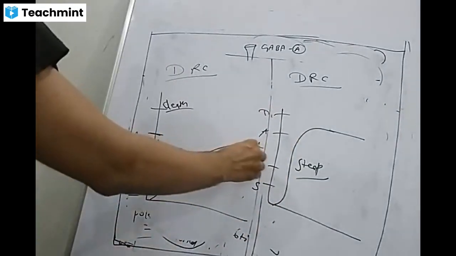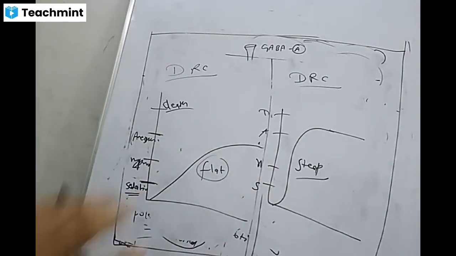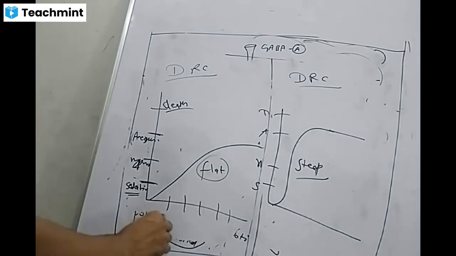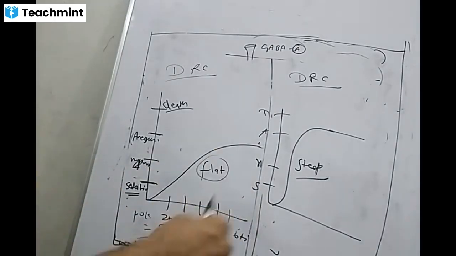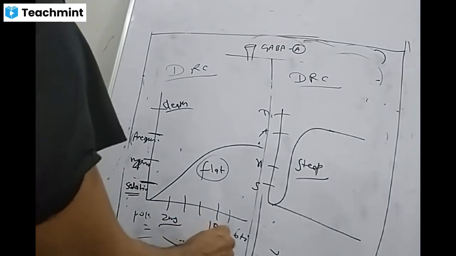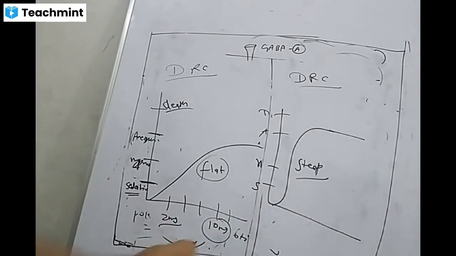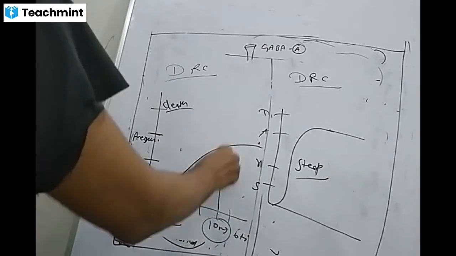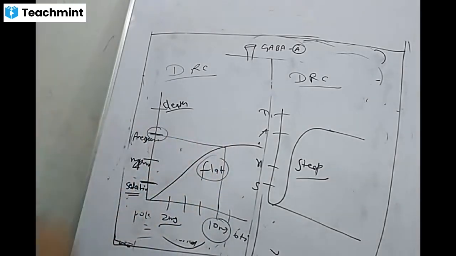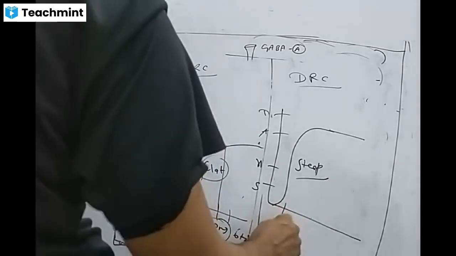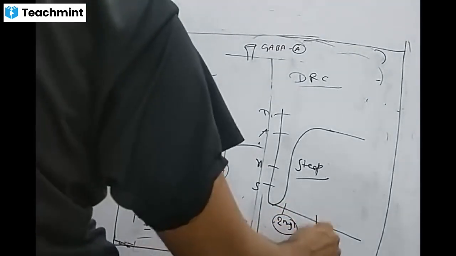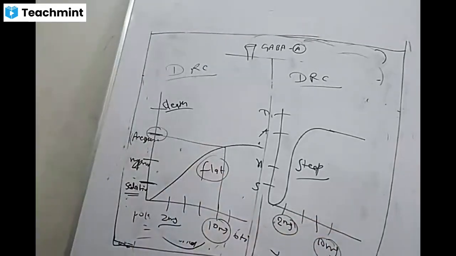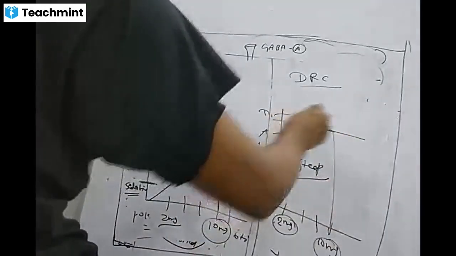See, the advantage with the flat DRC is this: if we increase the dose from 2 milligrams up to 10 milligrams, 5 times the dose, there will be an anesthesia-like condition. But in this case, 2 milligrams, and if you increase to 4 and 10 milligrams, you will find death.